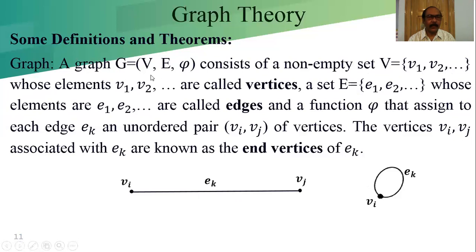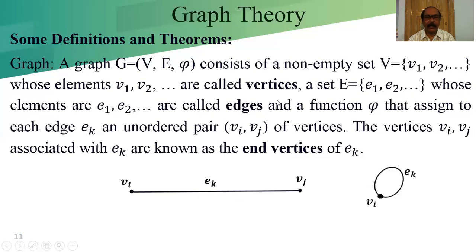And these elements V1, V2 belonging to V are known as the vertices. A set E whose elements are E1, E2 and so on, up to En for a finite set, are called the edges.